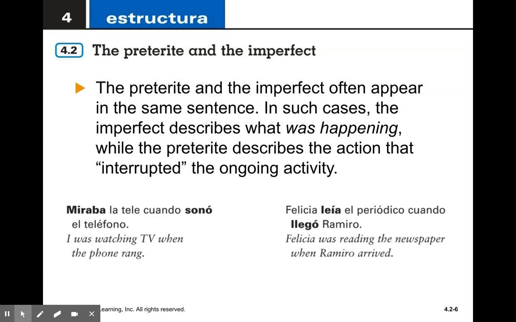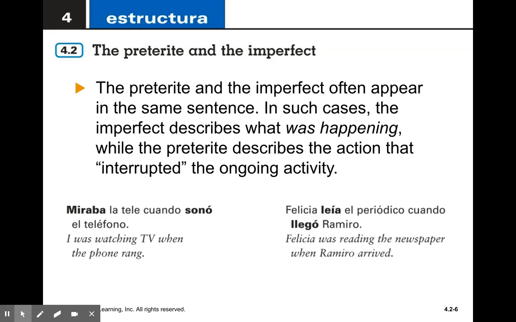The preterite and the imperfect often appear in the same sentence. In such cases, the imperfect describes what was happening, while the preterite describes the action that interrupted the ongoing activity. So the preterite is always an interrupting action. The imperfect is telling you what was occurring in that exact moment, and then if something interrupts that action, then you are going to use the preterite for that.